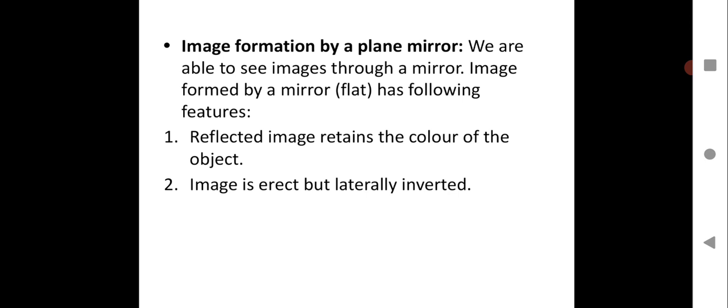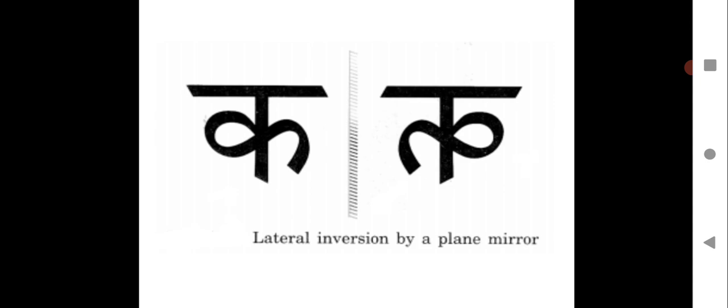I hope this is very clear with you all. You can see this lateral inversion by a plane mirror. If you write "curve", this is a very good example. You write "curve" and you see "curve" in the mirror. You see the mirror in the middle. So it is laterally inverted. This is the way it will be formed.